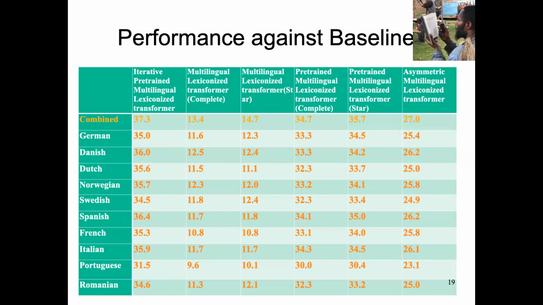So we can see that iterative pre-training on symmetrical data performs much better than those without pre-training or with only one stage of pre-training. And it outperforms the asymmetrical baseline by more than 10. Note that the asymmetrical model basically uses the same amount of data, but it doesn't arrange the data in a symmetrical way in different training stages. It just trains everything at once. So we can see that our model is better.